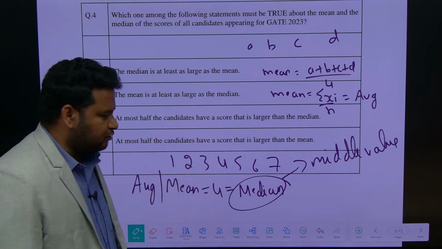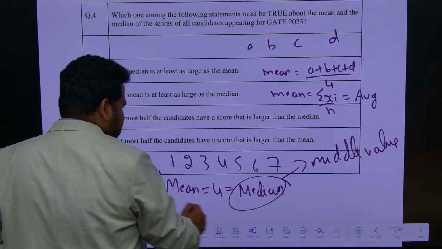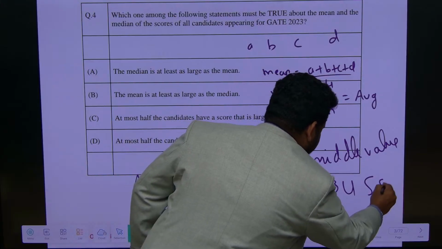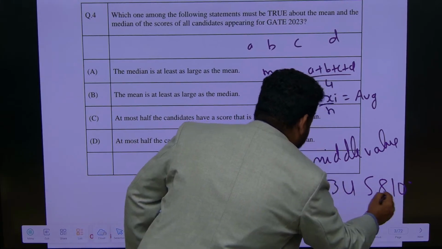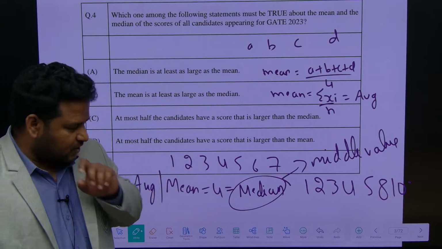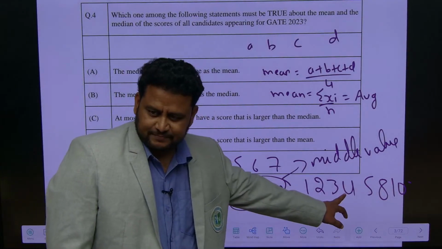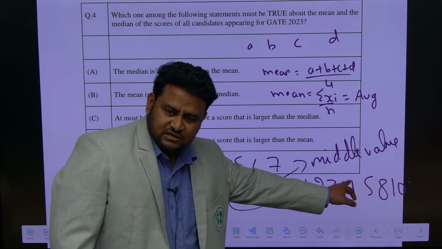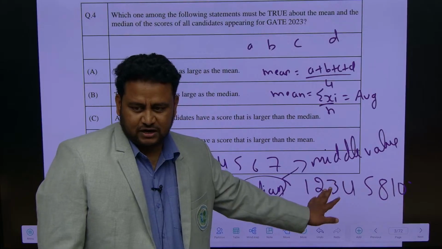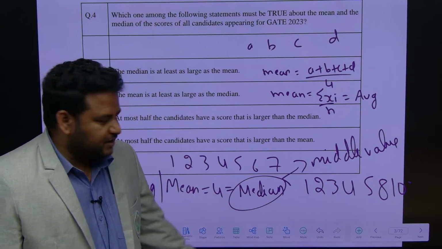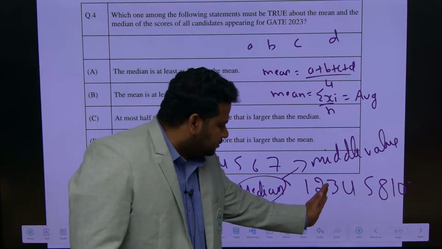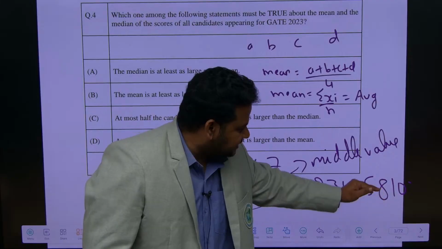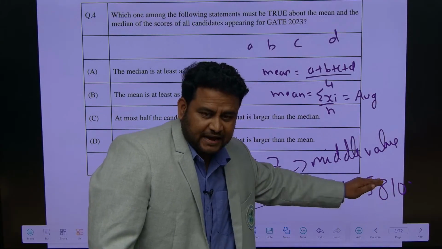Now suppose for the same question it is like this: 1, 2, 3, 4, 5, 8, 10. Now see here, the median again is the same. The middle value is 4 only. But what about the mean? Mean will not be 4. Mean will be tilted towards the greater value, because the number of values is the same, but the magnitude of the values has increased.